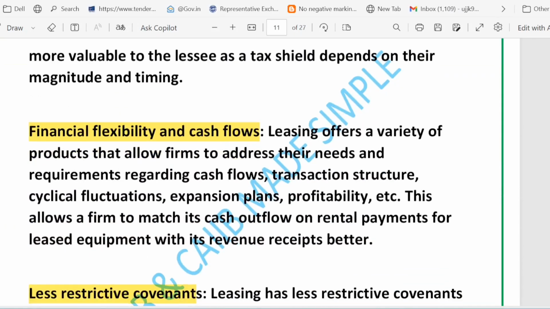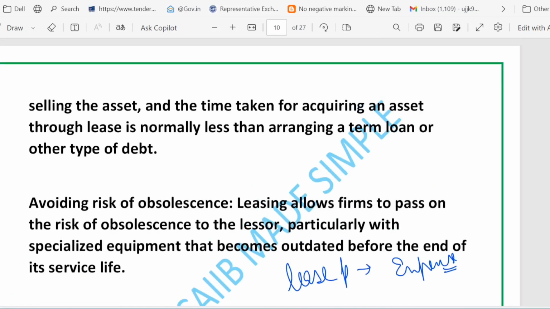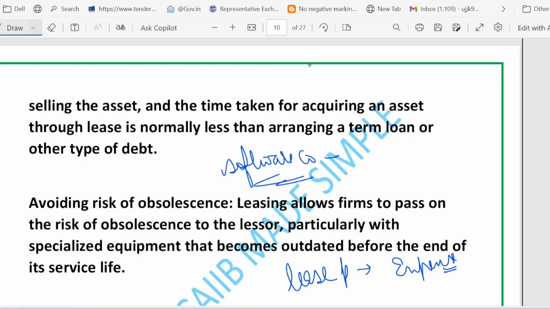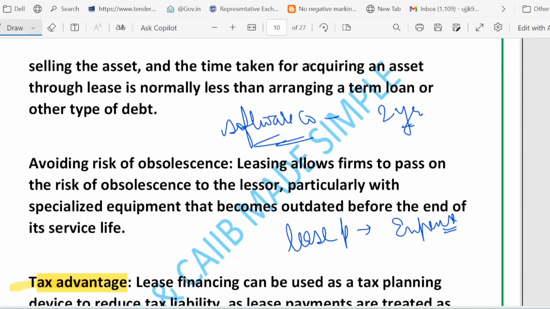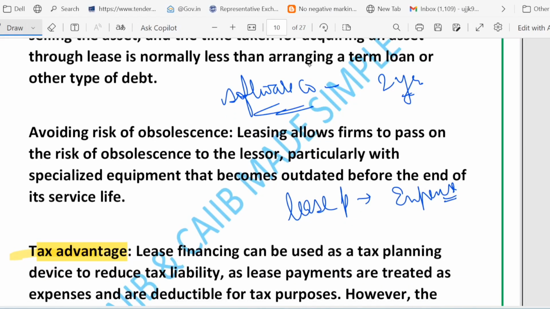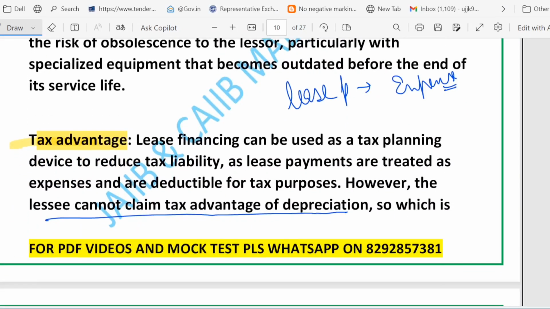Then we talked about financial flexibility. It means leasing lets a firm avoid large upfront cost and choose a payment schedule that matches its revenue pattern. Here is a simple example to think about obsolescence. Suppose there is a software company that needs a high-end server that is likely to get outdated in 2 years. Leasing lets them upgrade later without being stuck with the old server, right? Using leasing, they can update to the newest server. Tax choice. For example, let's take one example of company A.